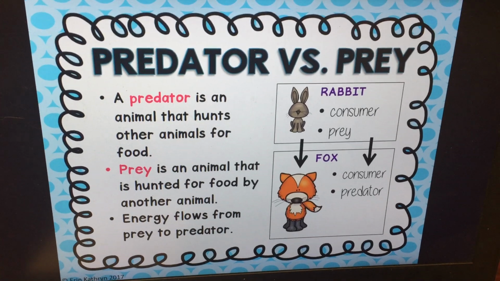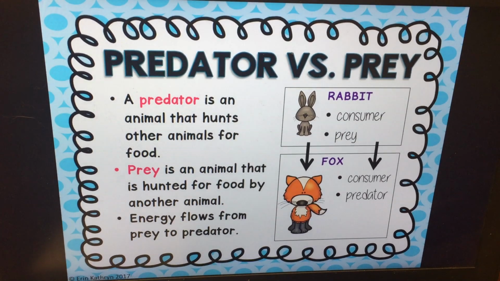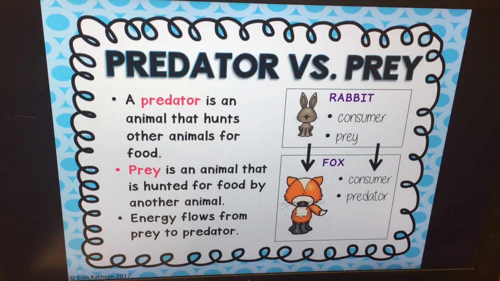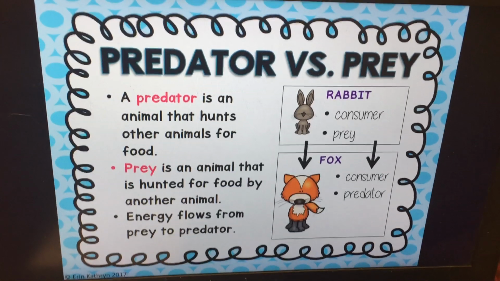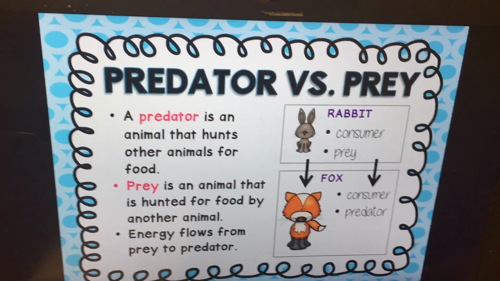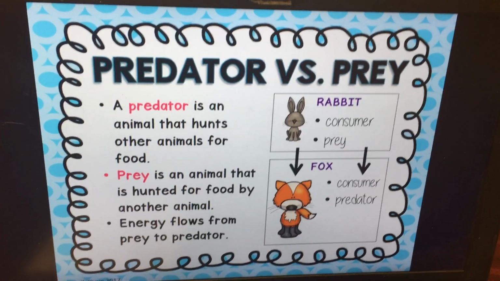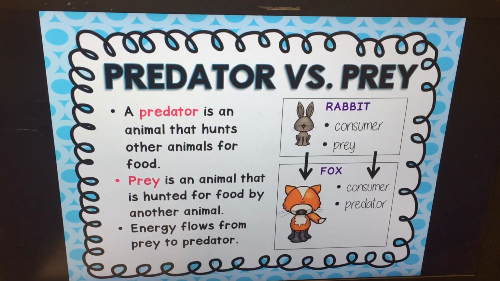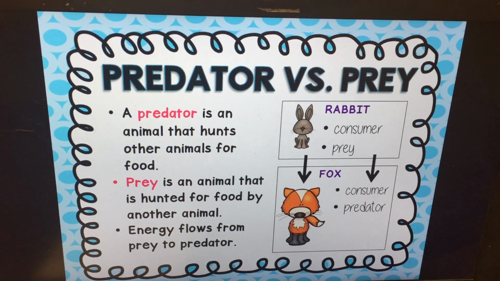Predator versus prey. Now, a predator is an animal that hunts other animals for food, whereas a prey is an animal that is hunted for food by another animal. So a rabbit would be considered both a consumer because it eats the grass, and a prey because the fox eats the rabbit.